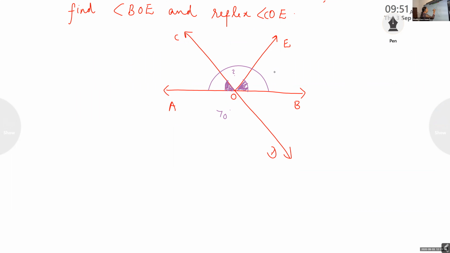So this small angle inside, the middle angle, is 180 minus 70, and it is 110, right? Yes, ma'am. It is 110. Now look at the question. What types of angles do we have to find? We have to find angle BOE.